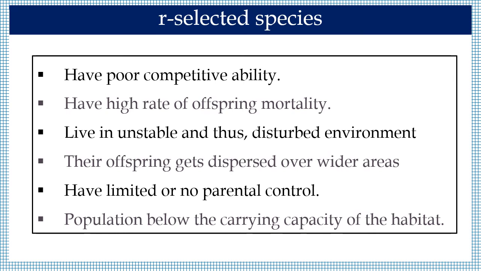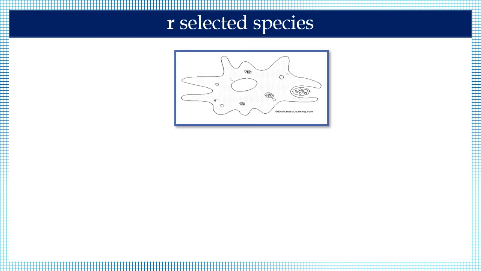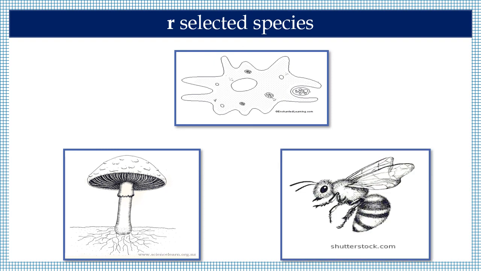They have limited or no parental care, and in them population is below the carrying capacity of the habitat. Examples of some of the r selected species are amoeba, mushroom, honeybee, etc.